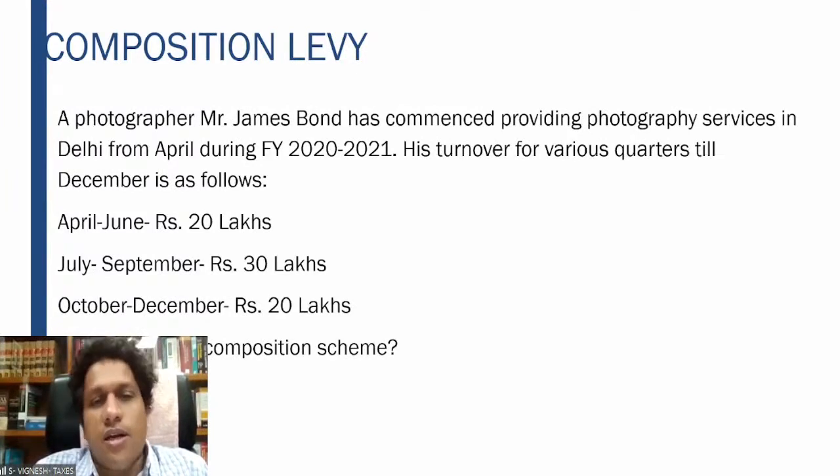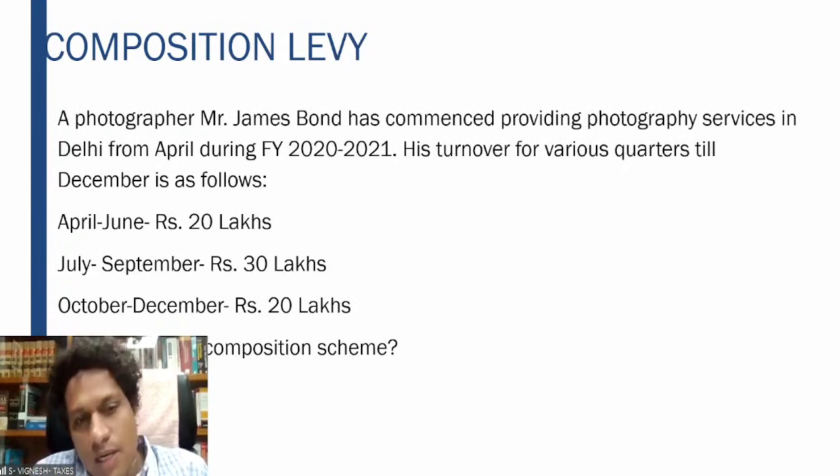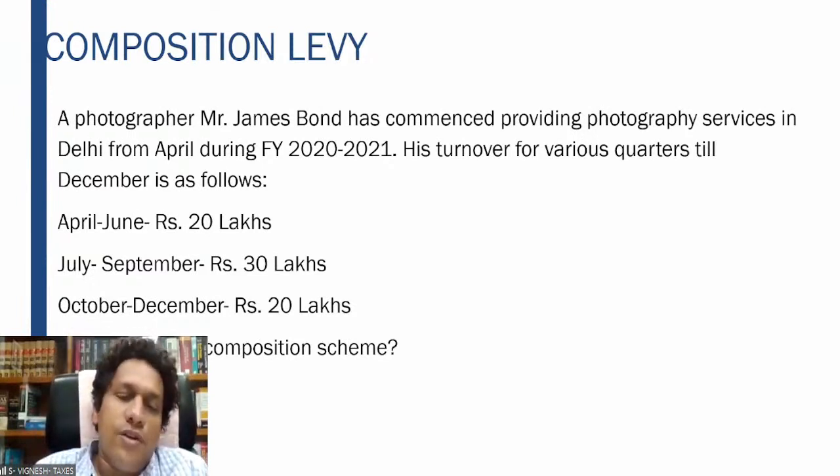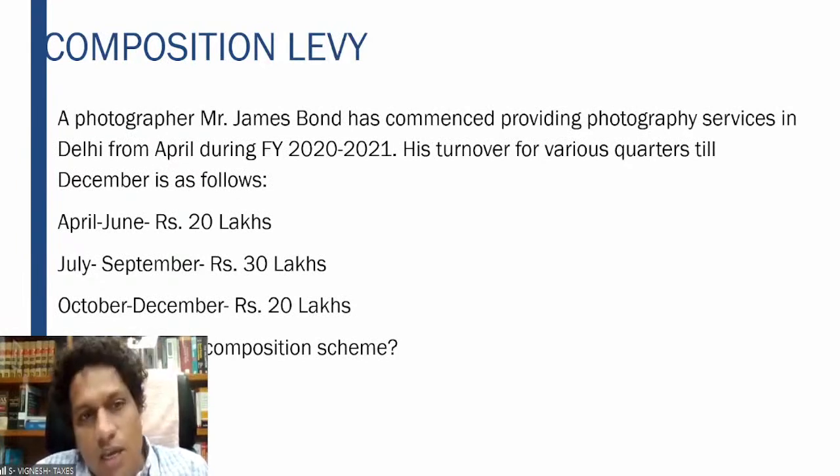The moment it is covered under 10 subsection 2A, what you have to see is whether the aggregate turnover has crossed rupees 50 lakhs in the preceding financial year. He is telling us that he commenced during financial year April. So April to June it is 20 lakhs, July to September it is 30 lakhs, October to December it is 20 lakhs. First, you have to check the previous year, whether it crosses 50 lakhs. He has commenced only from April, so last year it is nil. So he is definitely allowed to opt for the composition scheme.